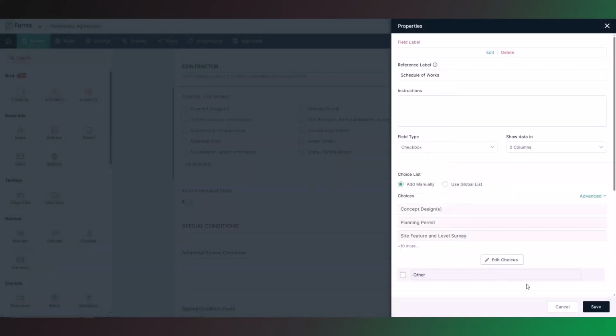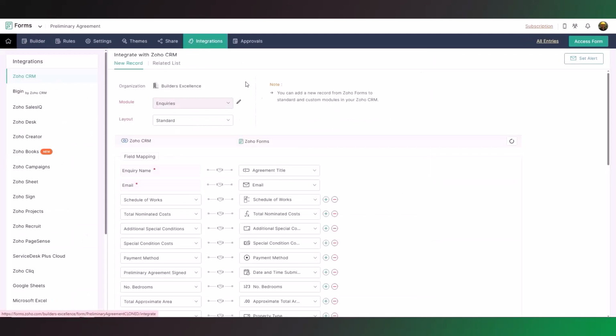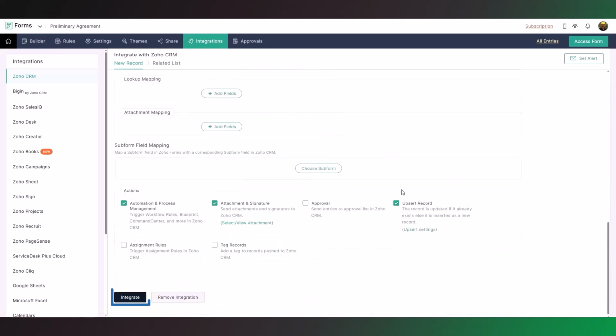Once you have finished amending the form, go to Integrations at the top. When you make changes to a Zoho form, always go to the Integrate tab. Scroll to the bottom and click on the Integrate button. The video on setting up forms using trackers will show you how to map new fields. Although it did not add new fields in this demonstration, click on this button. This ensures the integration is always re-enabled.